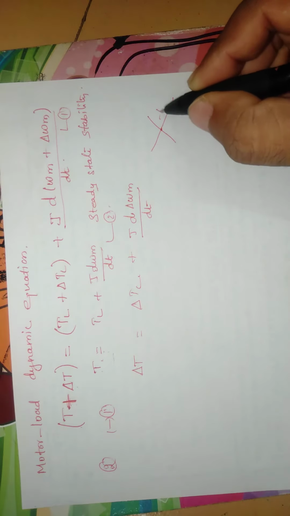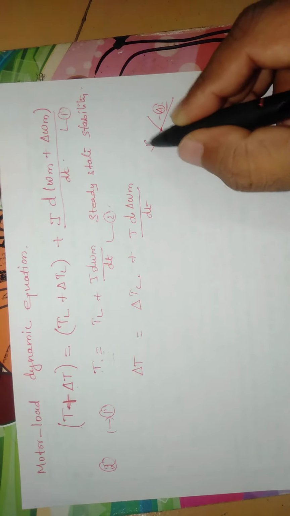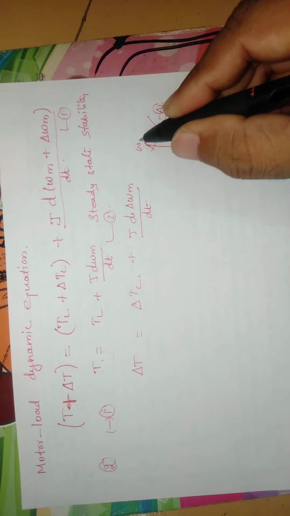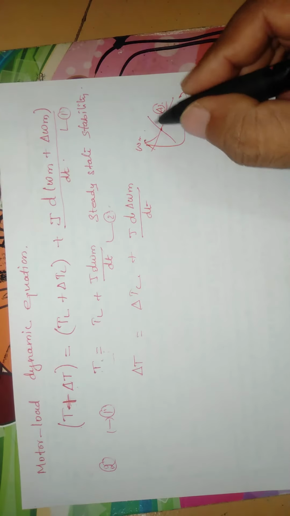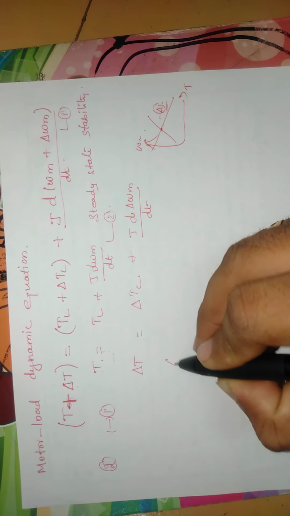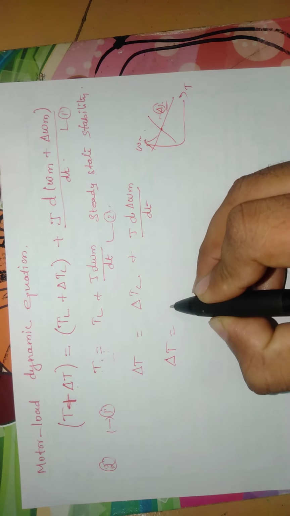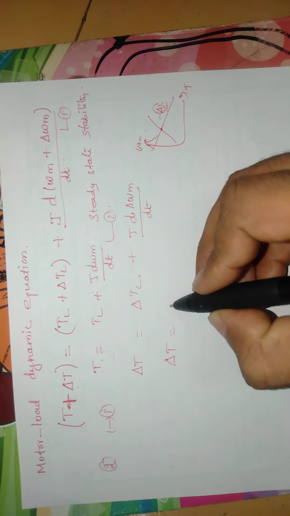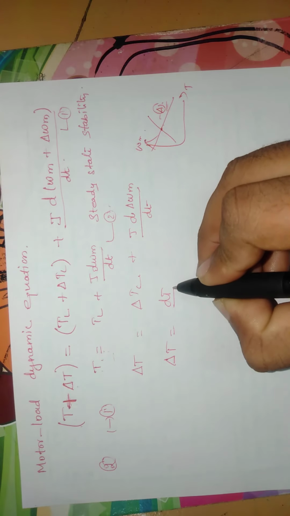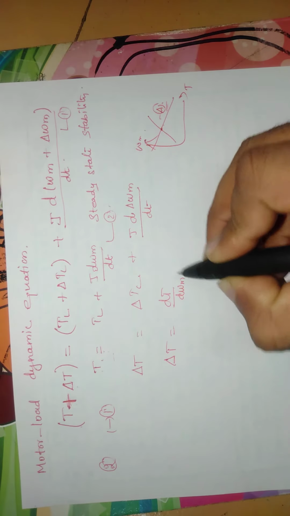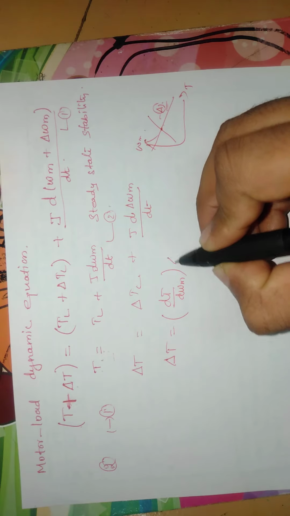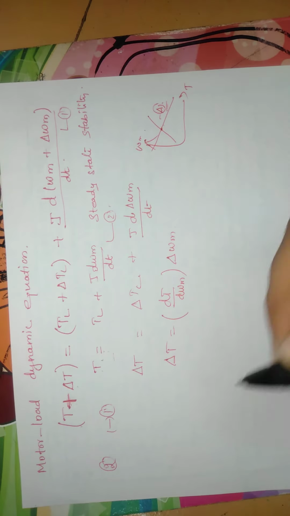In this equilibrium condition, point A is the equilibrium point, as we have already studied. So at this point, on the straight line, we can write the change of torque as dT divided by d omega m into del omega m.